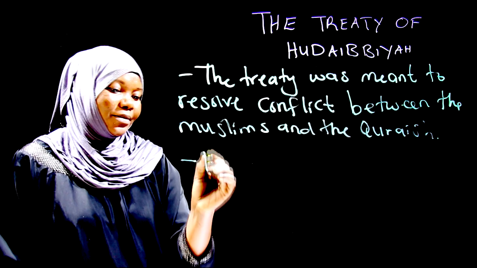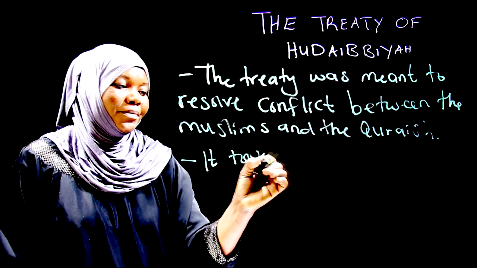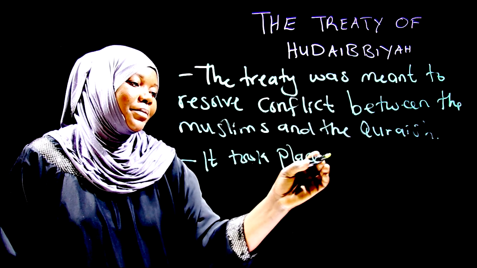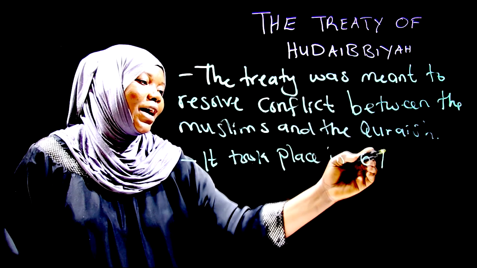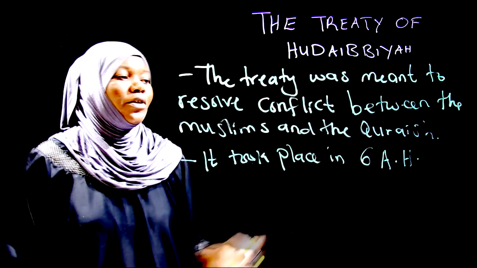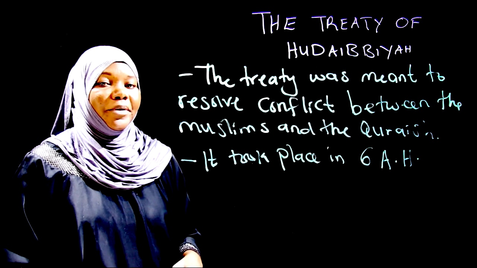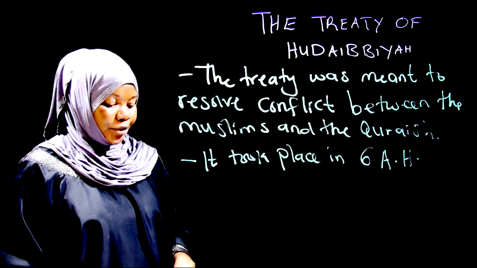It took place in the 6th year after Hijrah. The word after Hijrah is always abbreviated as AH.